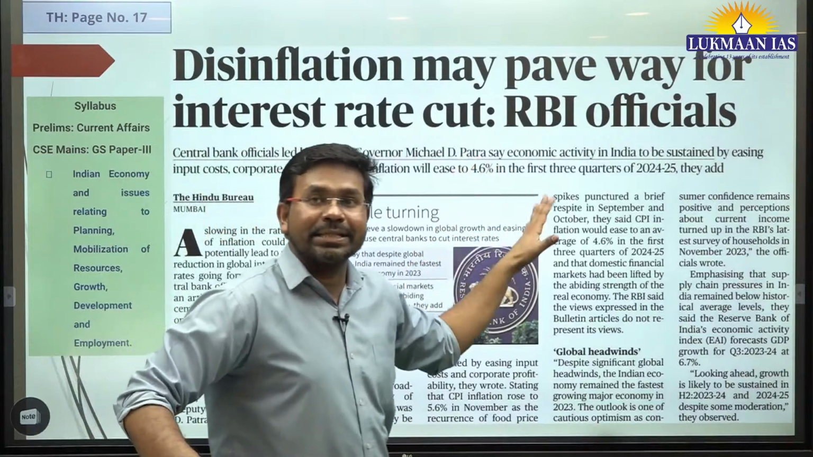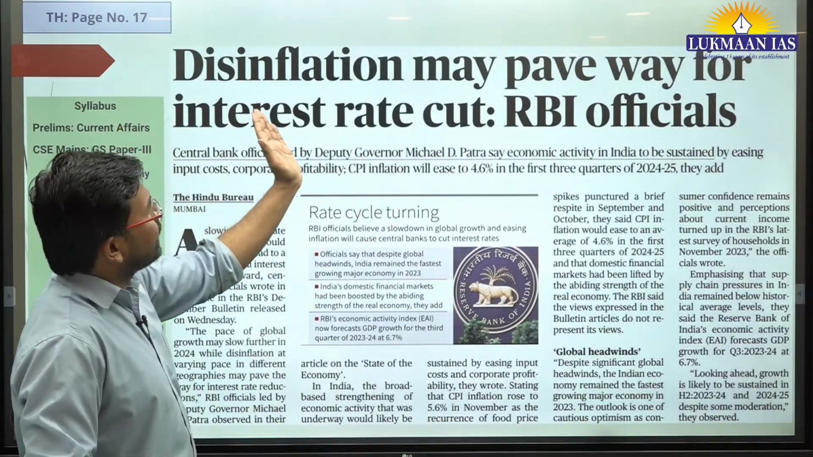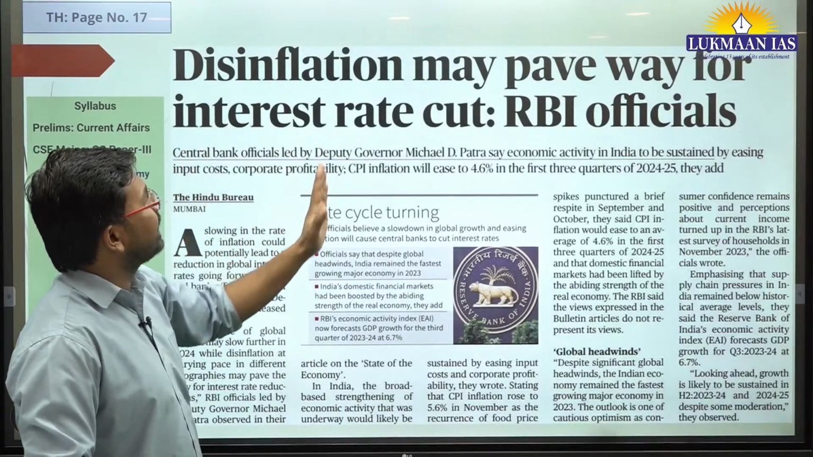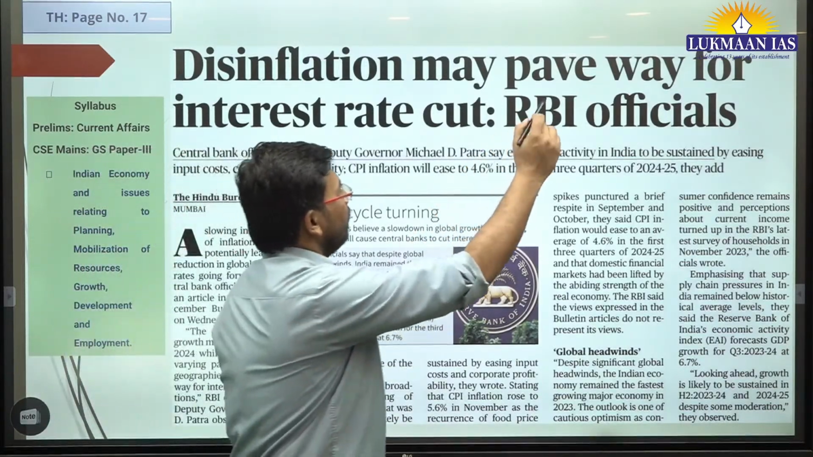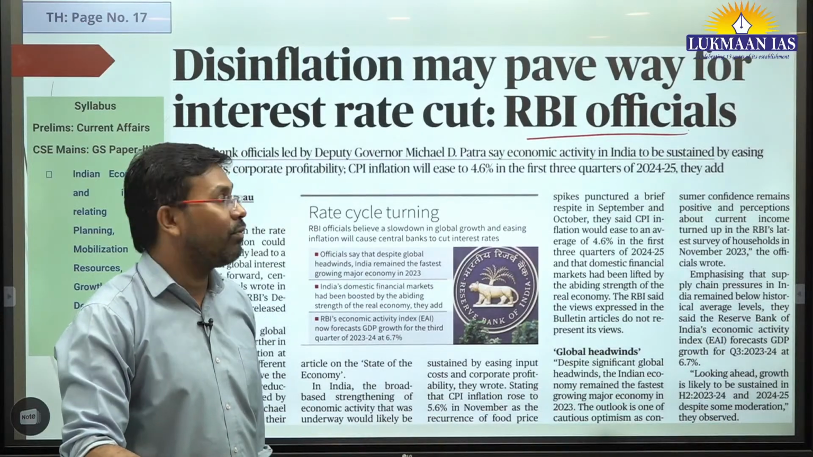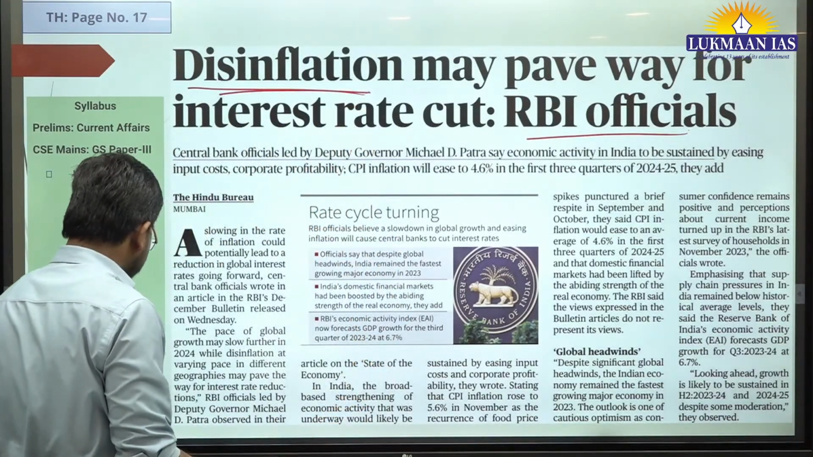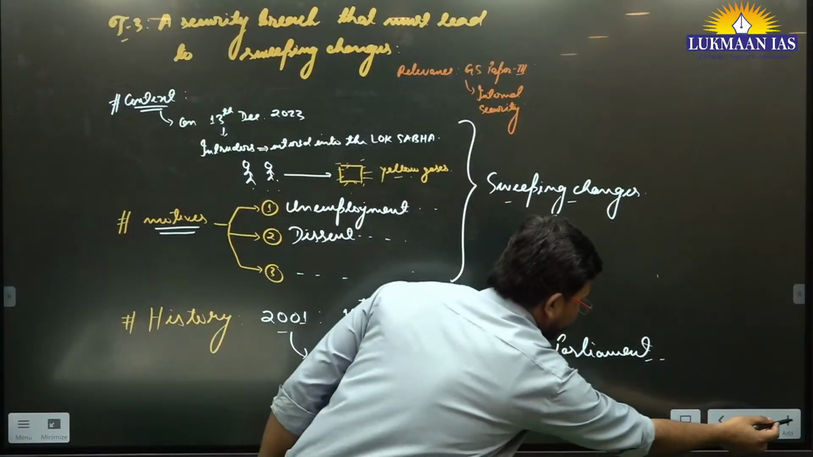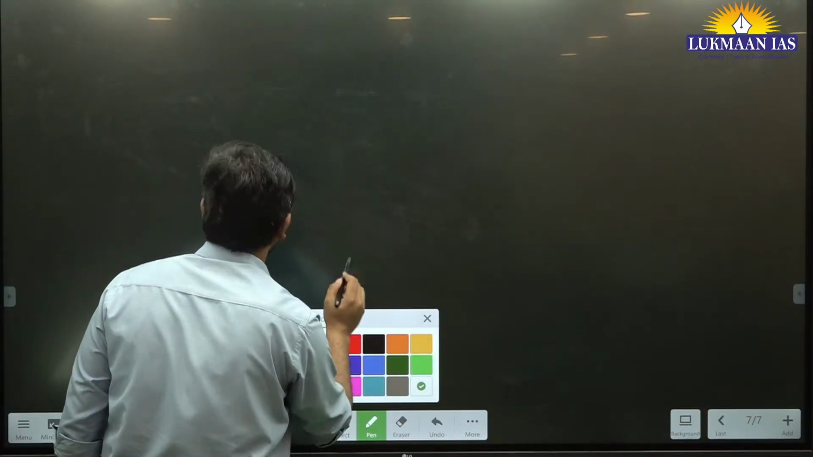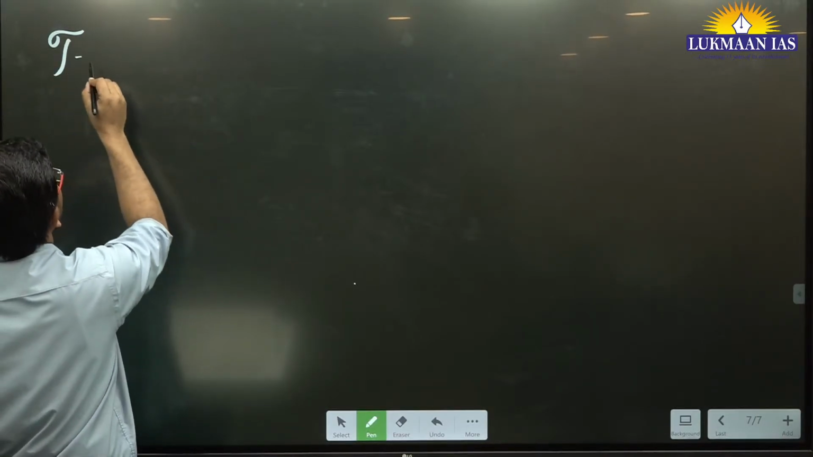Then this is the last article that we are going to discuss today. It says disinflation may pave the way for interest rate cut. So we need to understand disinflation, right? Here there is an economic term, which is disinflation.